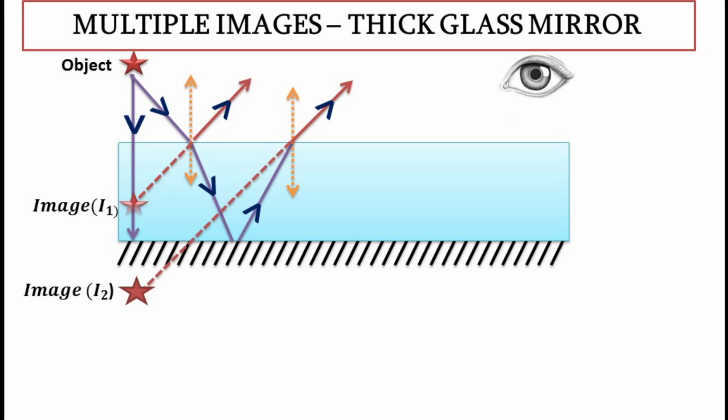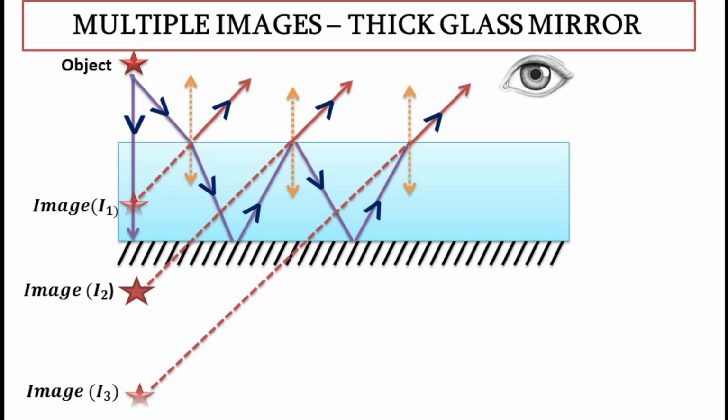And the remaining 5% of light gets reflected back into the glass. So all the remaining images will be produced from this 5% of light. All the remaining images I3, I4, I5, etc. will be of gradually decreasing brightness.